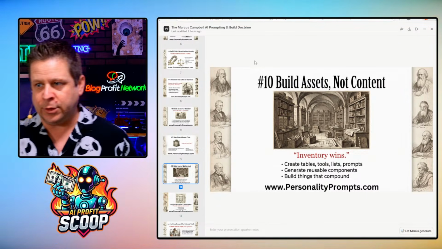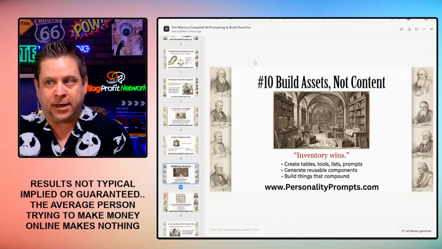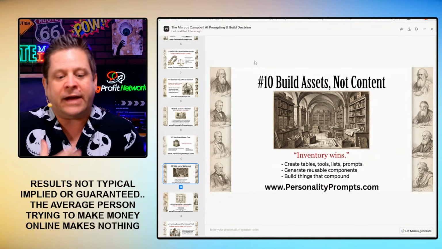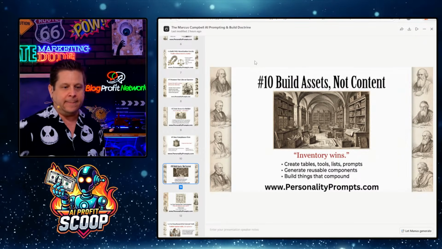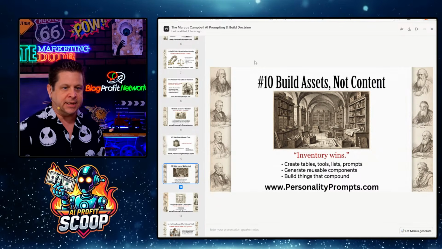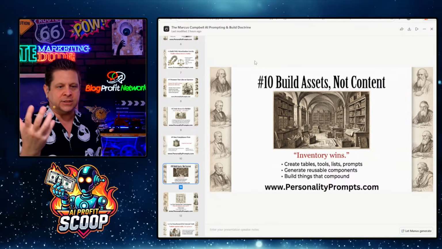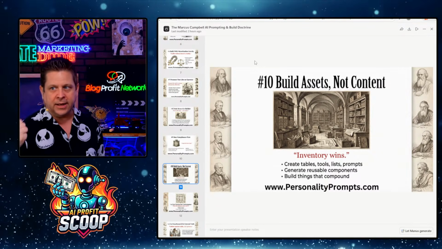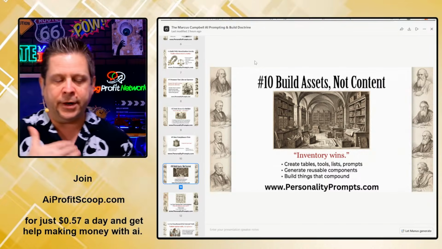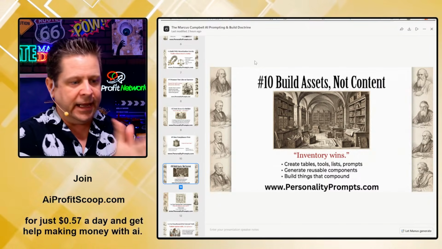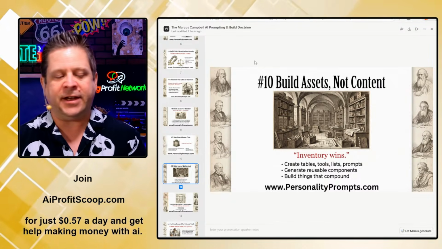If you're doing videos, make videos on a platform that's going to build and grow traffic. Don't do one that's a flash in the pan. Oh, great, nobody looked at it. Think about how you can repurpose it. Can I make an asset out of this tool, make a video about it? Can I make a blog post about it? How can I make things that are going to compound and grow? Inventory is the traffic it generates.